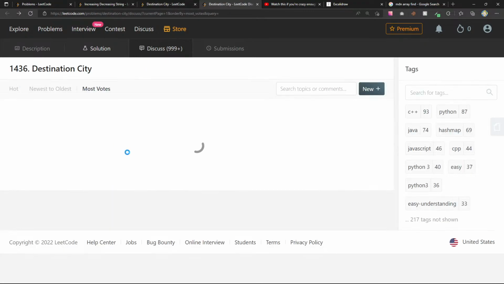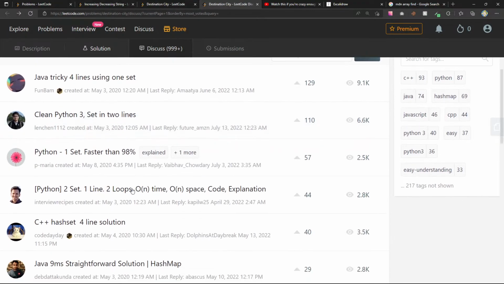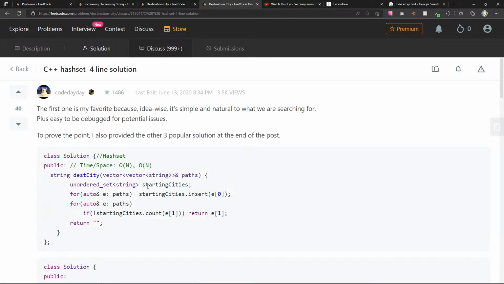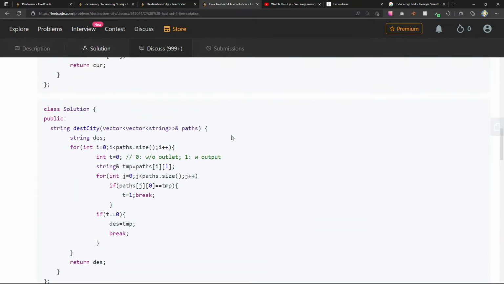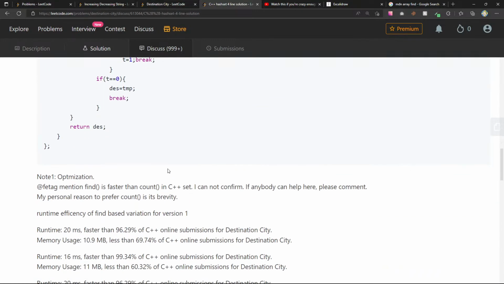This is a set. Hash set. Insert if not starting cities. Simple and natural to what we are searching for, plus easy to be debugged for potential issues. To prove the point, I also provided the other three popular solutions at the end of the post. Okay.